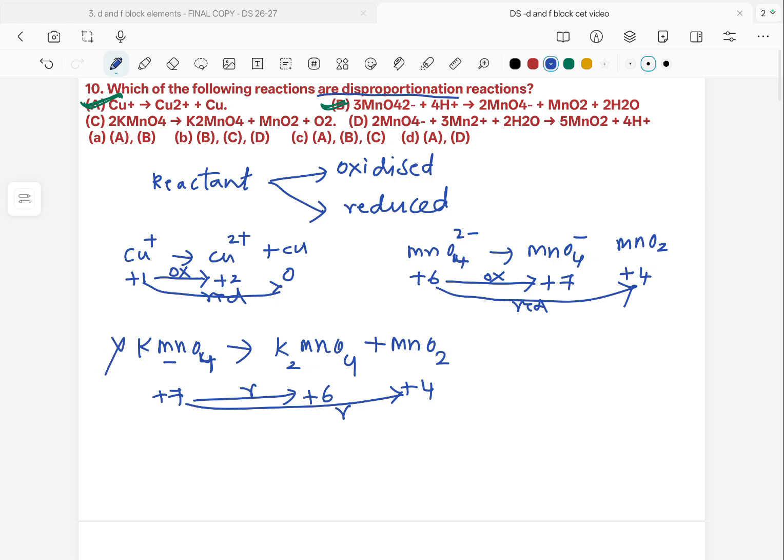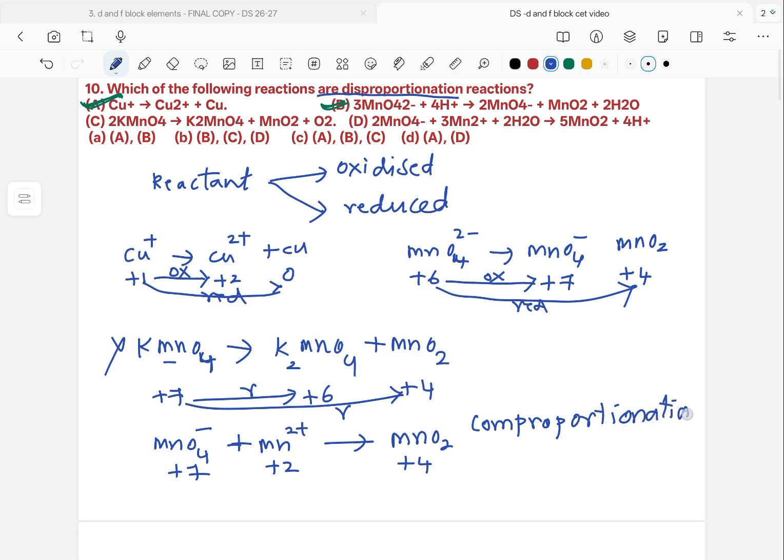It is not disproportionation. Let us check out the next option where you see MnO4- and Mn2+ converting into MnO2. Look at this. There are two reactants here which are in +7 and +2. Here it is +4. This is not disproportionation, rather it is a comproportionation reaction where two reactants will convert into a product whose oxidation state lies in between.